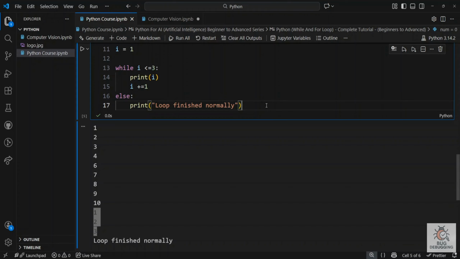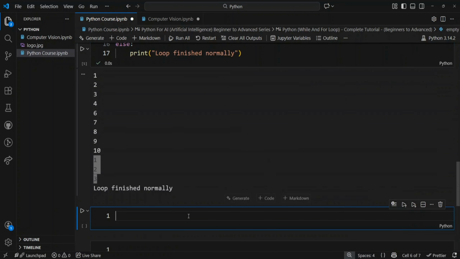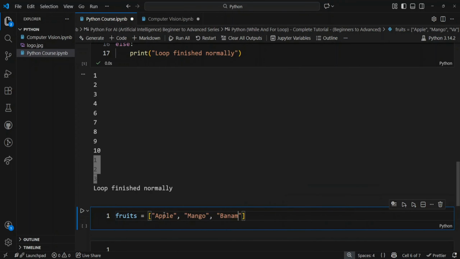And now comes the for loop. So what is a for loop? A for loop is used to iterate over a sequence such as a list, string, tuple, and range. Let's create a list, and then we will loop through it using a for loop. Let's say fruits equals a list: apple, mango, and banana.